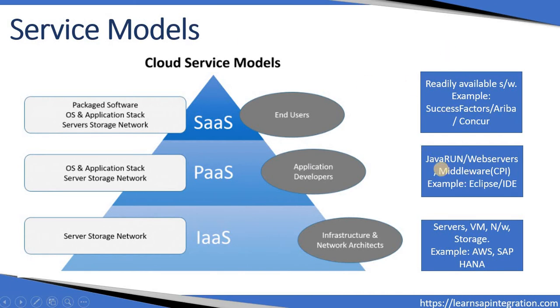It gives the platform to build an entire Java application. And we can also take web servers as an example. In SAP, we have complete middleware as a platform to build other applications. It is a platform as a service. Examples are Eclipse or any IDE environment. Coming to software as a service, it is readily available software as mentioned earlier. Examples from SAP are SuccessFactors, Ariba, and Concur.